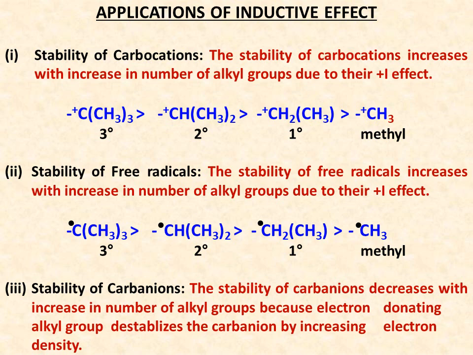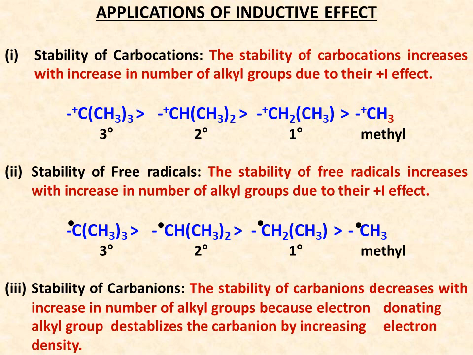So the more alkyl groups attached on the carbocation, the more they diminish the electron deficiency on the carbocation, thereby increasing its stability. So here we can see that tertiary carbocation is more stable than secondary carbocation, which is more stable than primary, which is more stable than methyl carbocation. Now, inductive effect also explains the stability of free radicals.